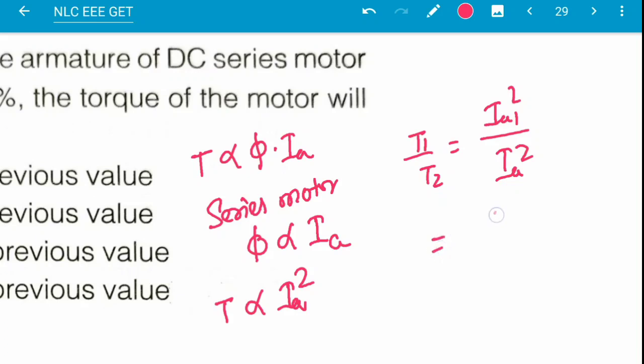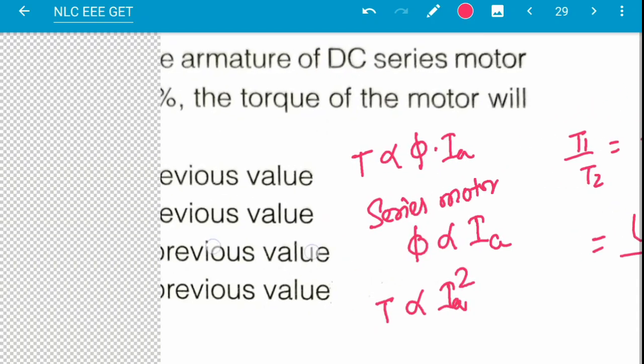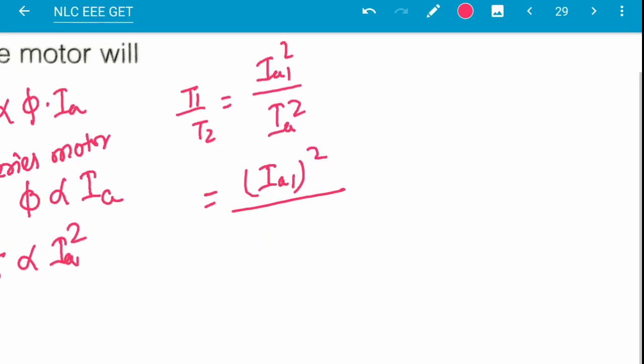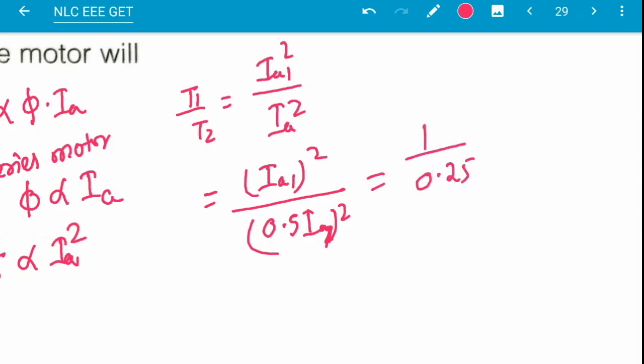The armature current is reduced by 50%, so this will be Ia1 square by (0.5 of Ia1) square, which is 1 by 0.25.